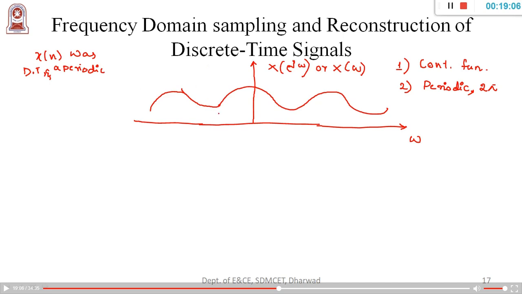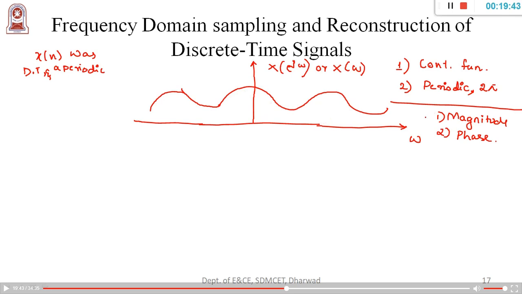Now, the main intention of going for frequency domain analysis is to get to know the magnitude and phase. It is very difficult for me to analyze the magnitude and phase when we go for DTFT. So that's where we go for sampling of this DTFT signal.